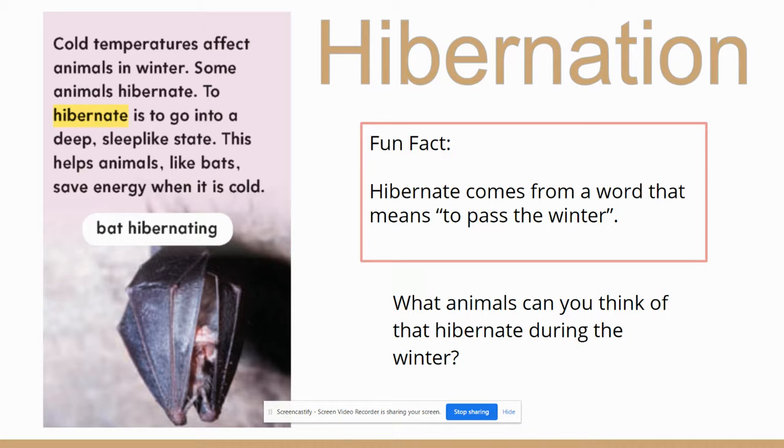Some animals hibernate. To hibernate is to go into a deep sleep-like state. So this helps animals like bats save energy when it is cold. And we've also discussed that in class as well. So you can see the bat hibernating. You can see the wings kind of over its body. So fun fact, hibernate comes from a word that means to pass the winter. So maybe take a second. What animals can you think of that hibernate during the winter?